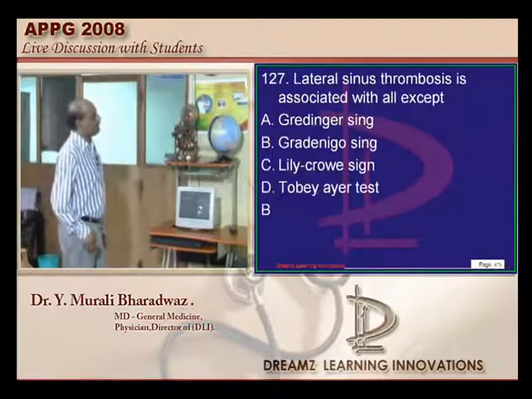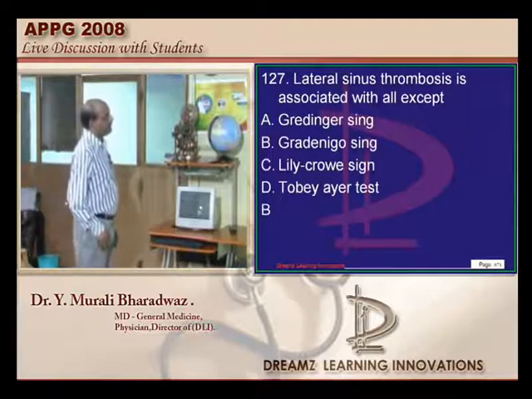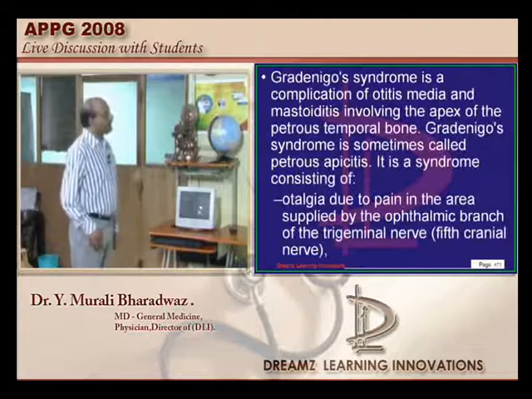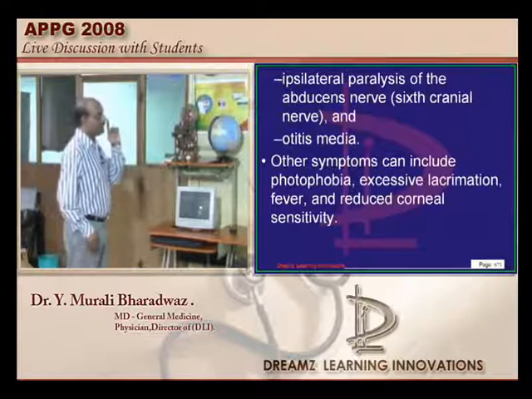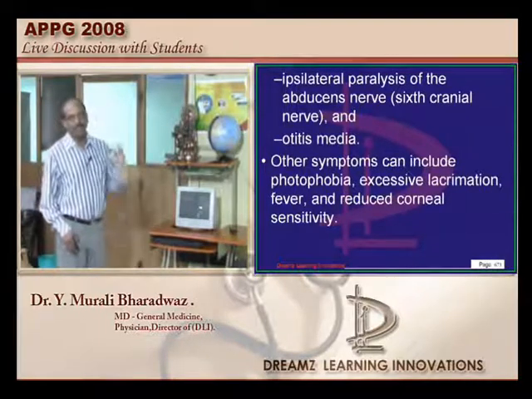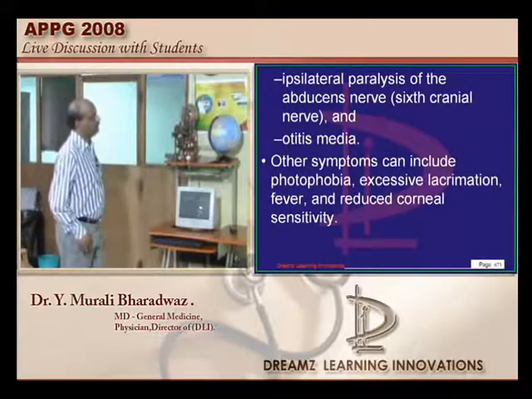Lateral sinus thrombosis causes everything but not Gradenigo. Gradenigo is a feature in the case of petrositis is what needs to be remembered, and you have otalgia, ipsilateral abducens palsy and otitis media, the combination called the Gradenigo syndrome.